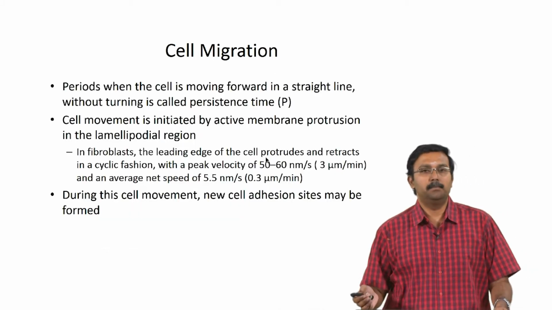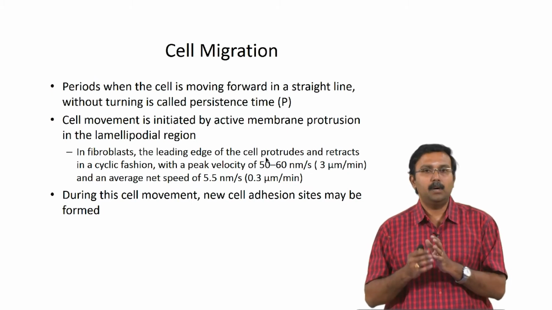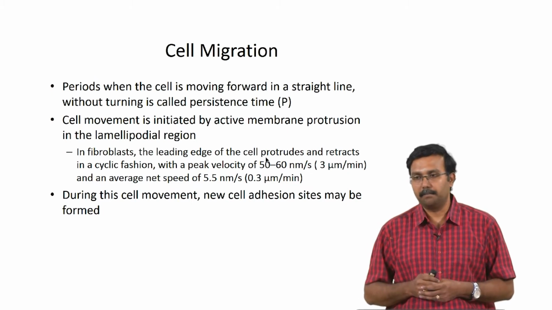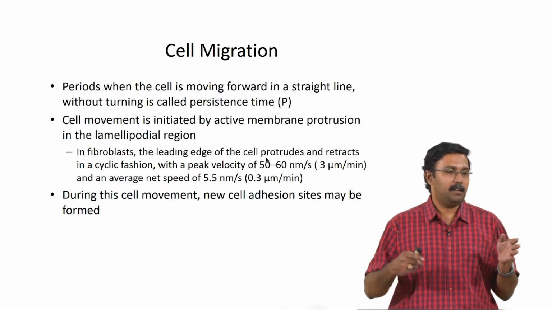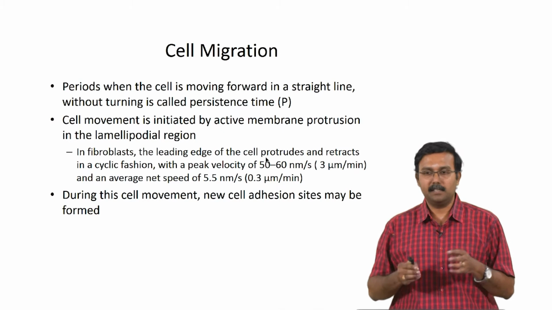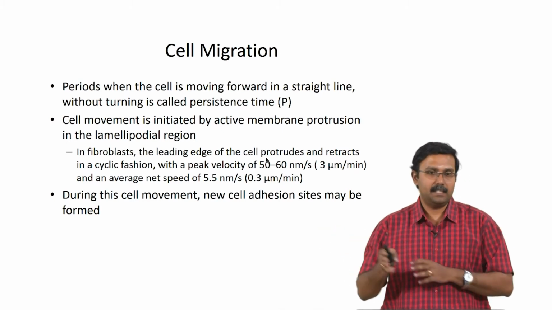The period when the cell is moving forward in a straight line without turning is called the persistence time. When you are talking about a cell migrating, the cells are not going to always move in random directions, right. They will continue in one direction for a while, and then they may change directions as well.